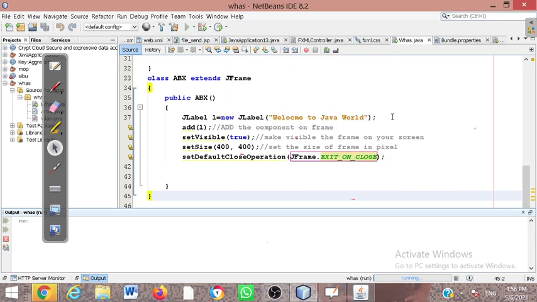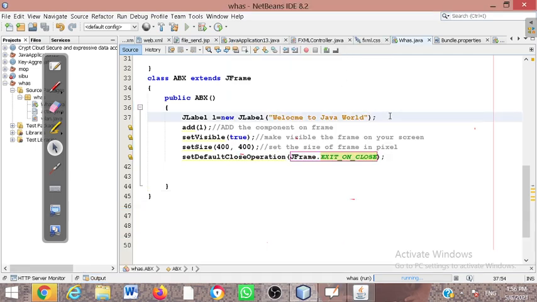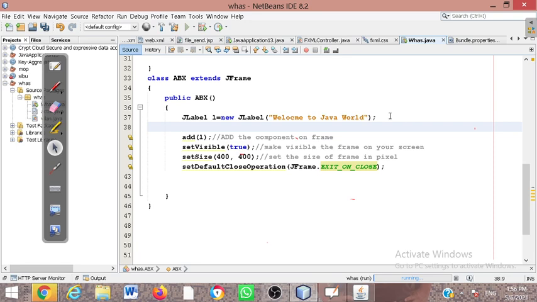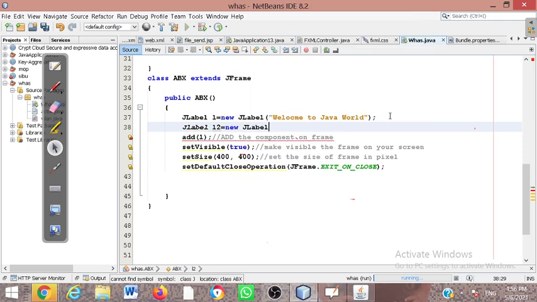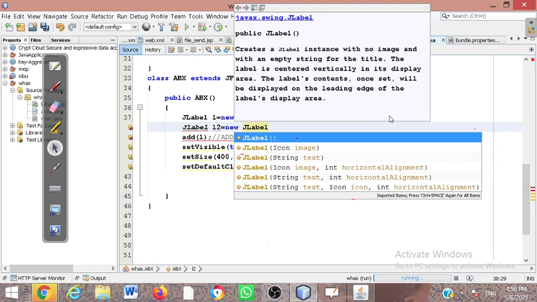So I am going to show you, see here I am going to create one more label, that is a Java label. And here I am going to create one object, L2, my object name. And you have to write new JLabel. And now in that I am giving the message, okay, right?